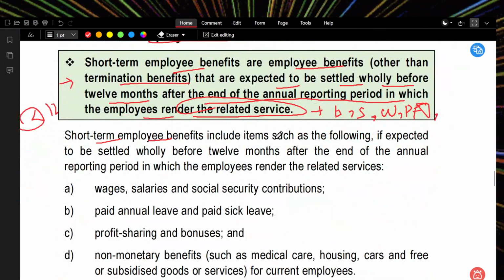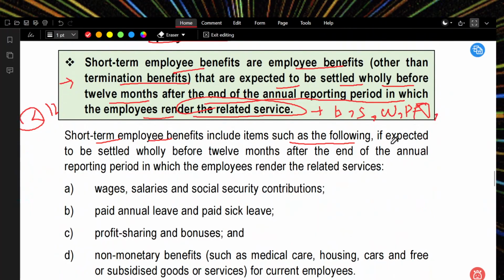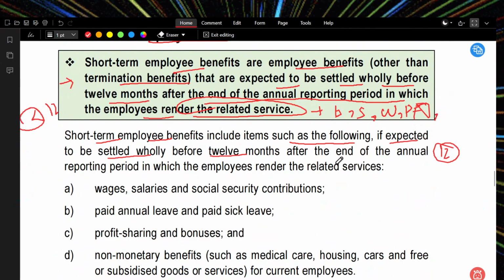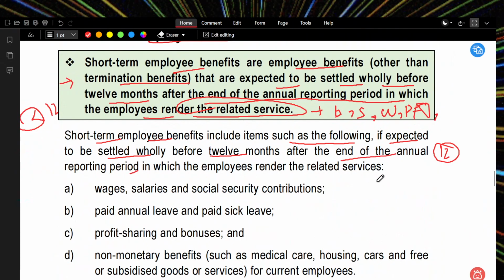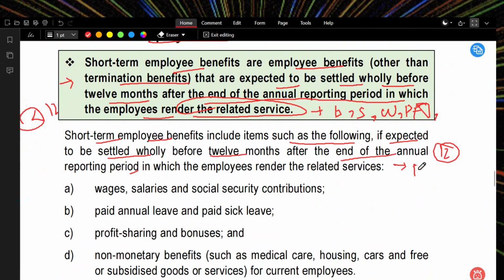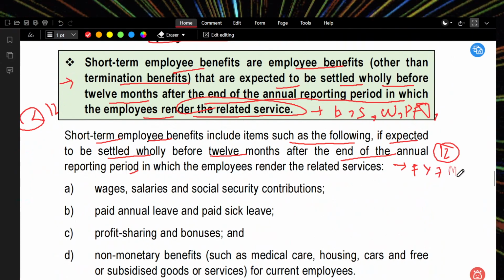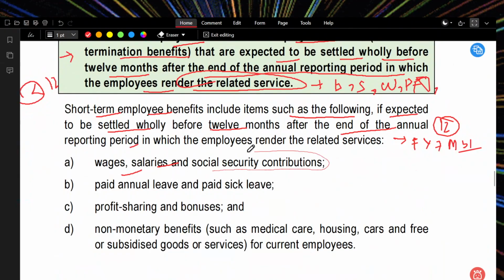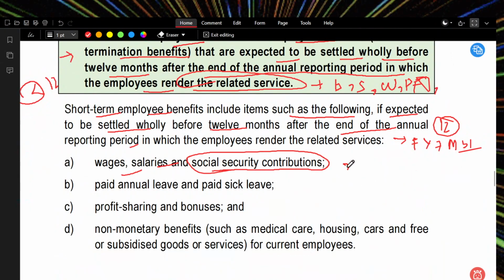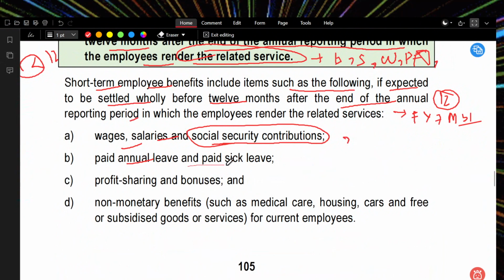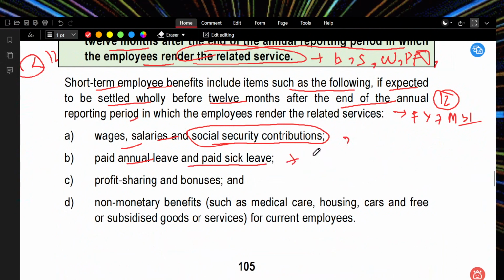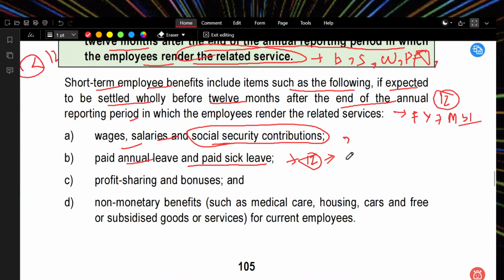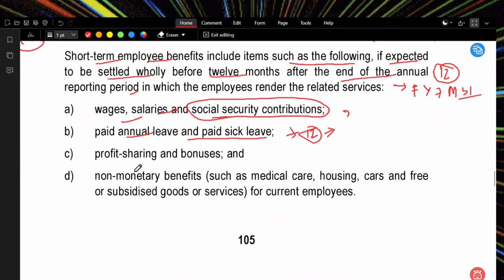The short-term employee benefits include the following items, expected to be settled wholly within 12 months. So 12 months is the duration for short term from the end of the annual reporting period. The annual reporting period is the financial year, from April to March 31st. Wages, salary, social security contributions, PF, ESI contribution, paid annual leave, paid sick leave. Every year we give some number of days as paid annual leave, and if anybody takes sick leave also, we provide salary for them.